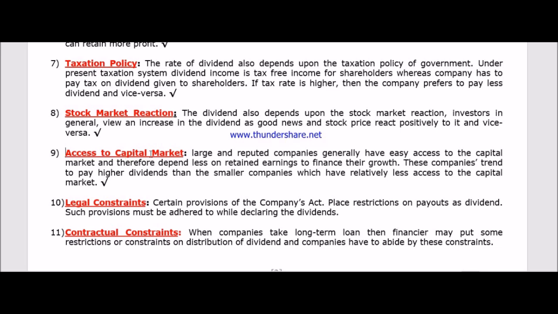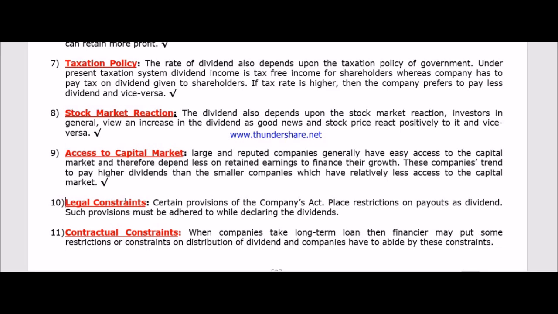For a business firm also, the matter is the same. If the access to the capital market is easy for a business, then they will not keep that much money in hand. So in that case, they will prefer to pay more dividend. Whereas if the access to the capital market is not that easy for the company, that means they have to retain more money. So the moment they retain more money, the amount of the dividend will decrease.